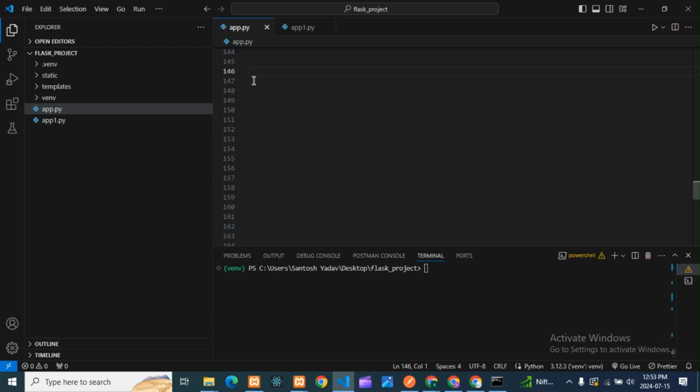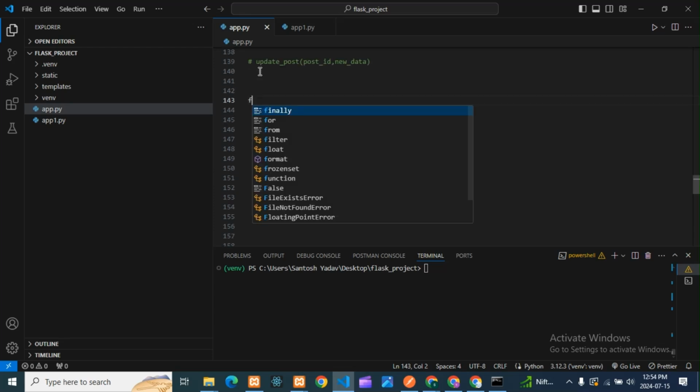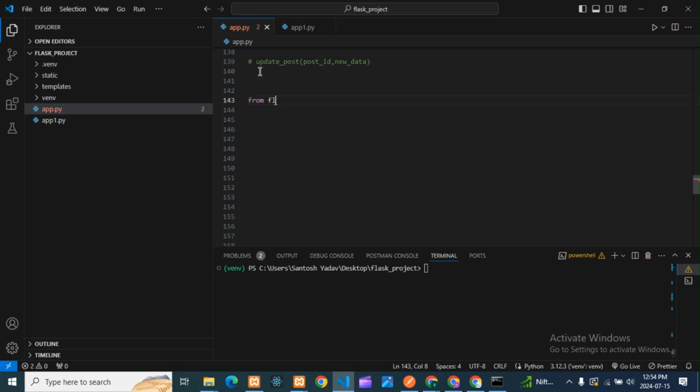So what we will do, we'll create the GET API first, then we'll go for the POST API. For that we need one list, because we are taking the data directly from here only. So I will import some things which are required for the API. Here I'll import Flask, because I need Flask. So I'm importing Flask, from flask import